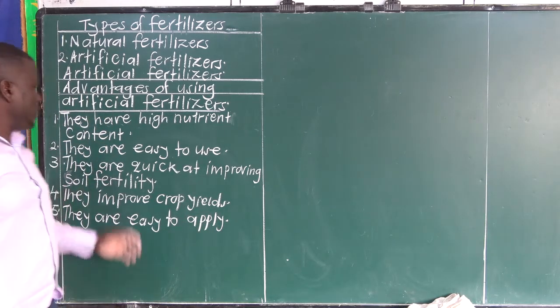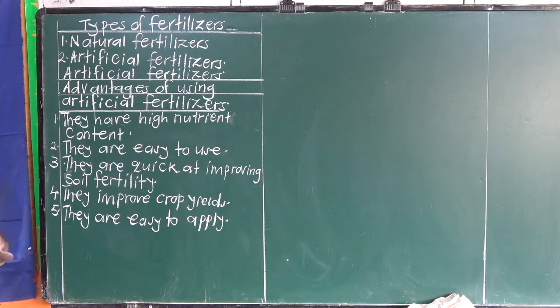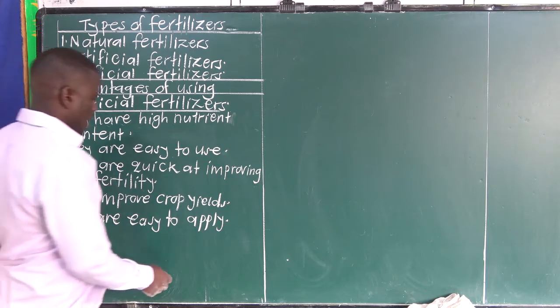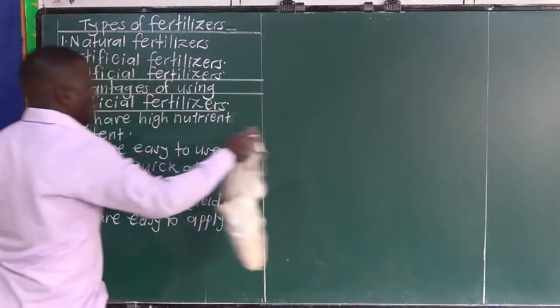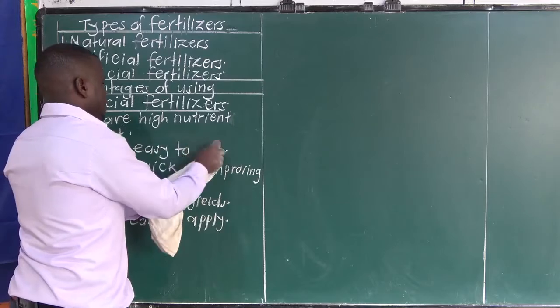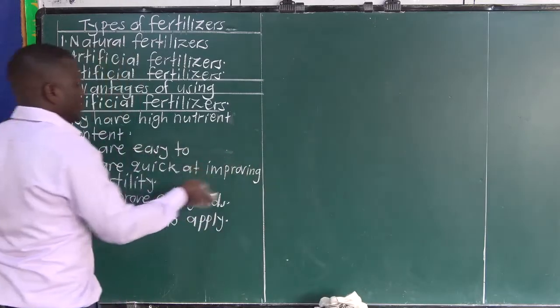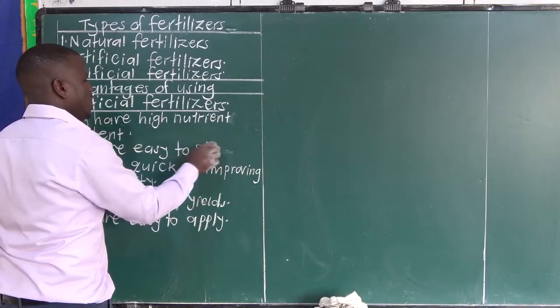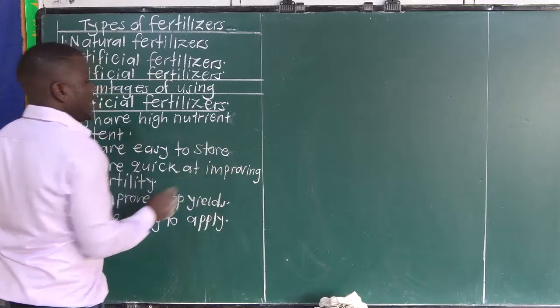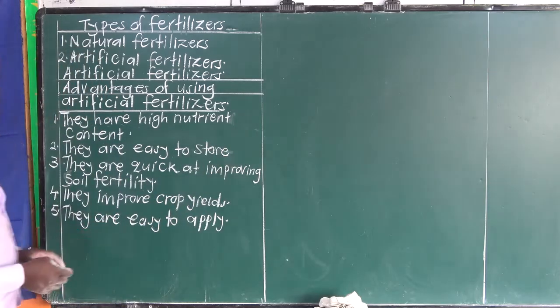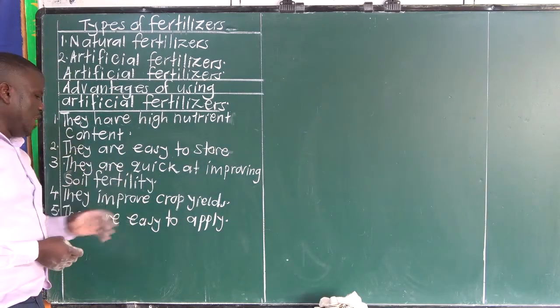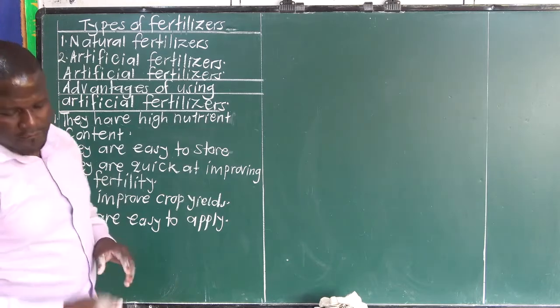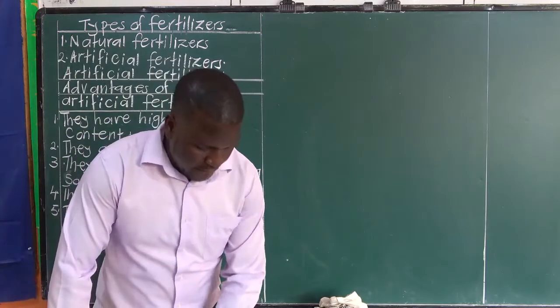These are some of the advantages. They have high nutrient content, or they have a lot of plant nutrients. Then they are easy to use, easy to handle and easy to store. They are quick at improving soil fertility. They improve crop yield. Then they are very, very easy to apply.